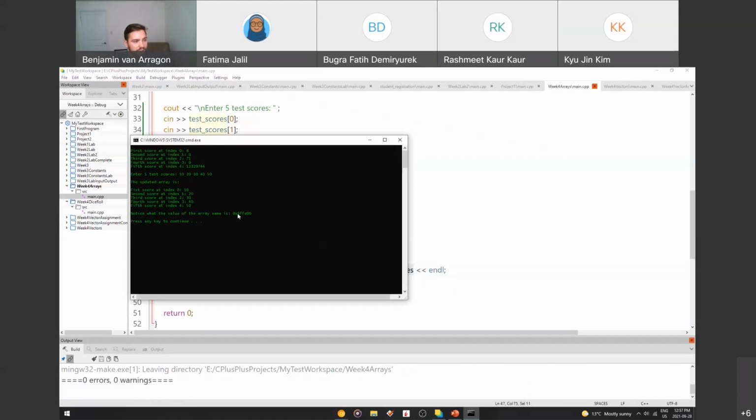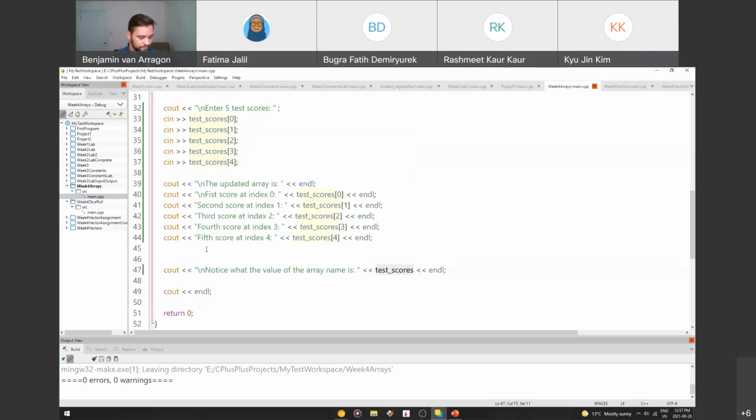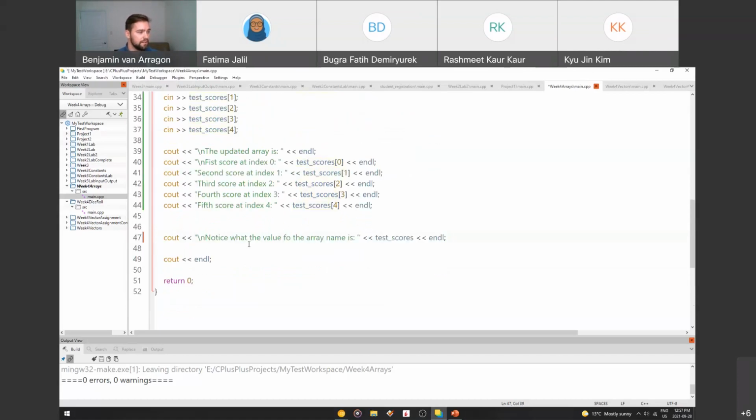And we can see it is 0x6FFE00. And that is the memory address in our computer of where this array is. Cool. So you don't have to worry about that. You won't use this for anything. It's just interesting to know that that's how C++ or how the compiler finds where your array is in your machine. Cool. All right, so that is arrays.